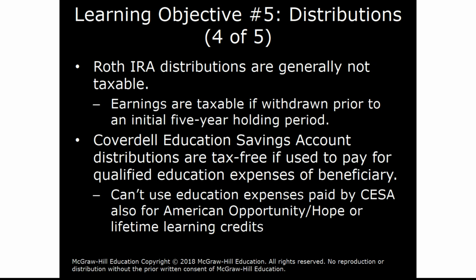I'm going to go back and give an example of that Coverdell education savings account. For example, if out of the Coverdell account, tuition and books were paid, but other expenses like services and fees were paid out of another account that was previously taxed, then the latter could qualify for the American Opportunity, Hope, or Lifetime Learning Credit, since those payments did not take advantage of the tax benefits of the ESA.